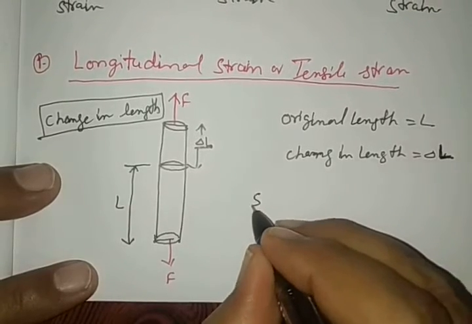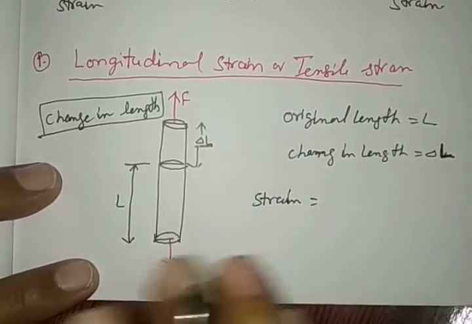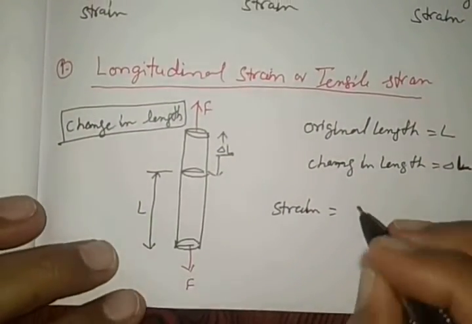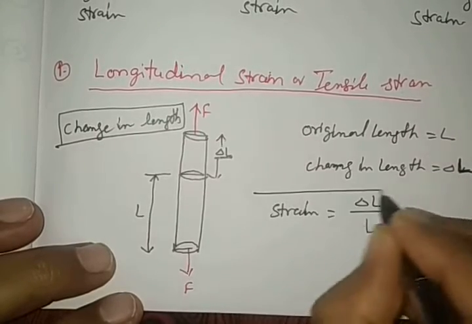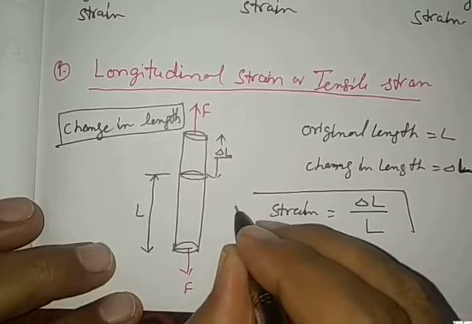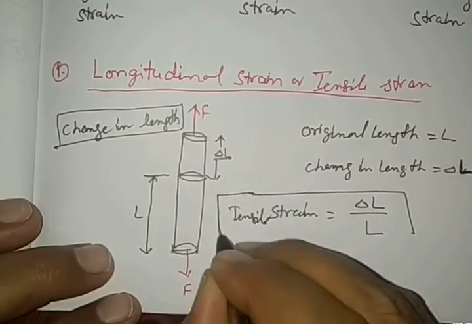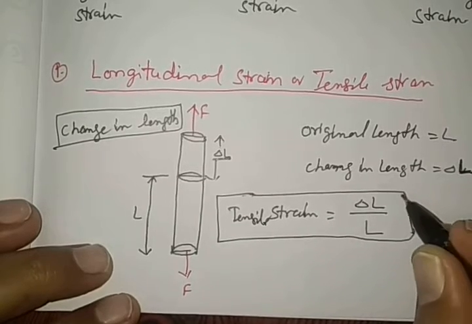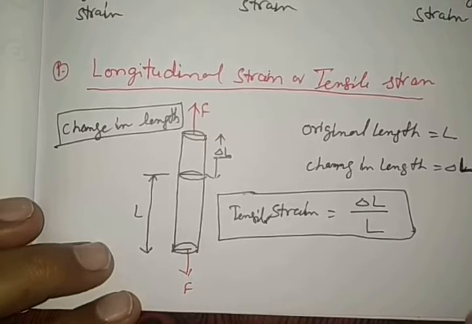Then strain is defined as, see the formula, change in configuration of body. So here the measurable change is in length. So change in length by original length L is called tensile strain or longitudinal strain. It has no unit. Meter by meter, centimeter by centimeter, cancelled, no unit, no dimension.